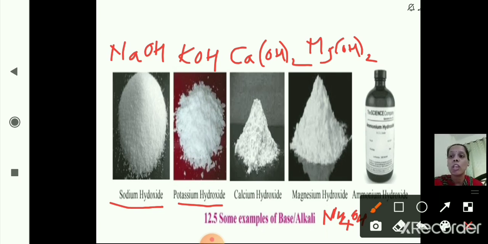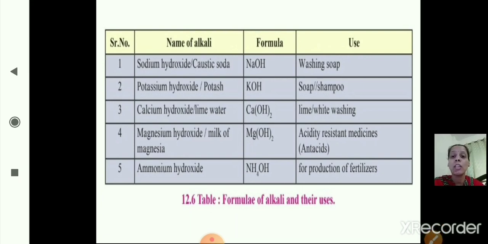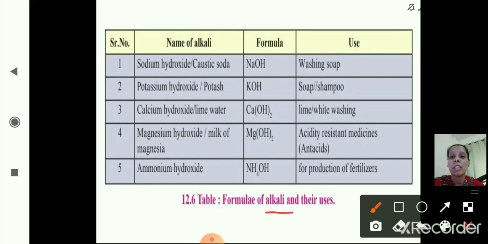The first one, sodium hydroxide, NaOH. Potassium hydroxide means KOH. Calcium hydroxide is Ca in bracket OH2, right? Magnesium hydroxide, MgOH2, and ammonium hydroxide, NH4OH, are the examples of bases. Now this table shows the alkalis and their uses. The name of the alkali or base, its formula and its uses are given. We'll start from the first one, sodium hydroxide.